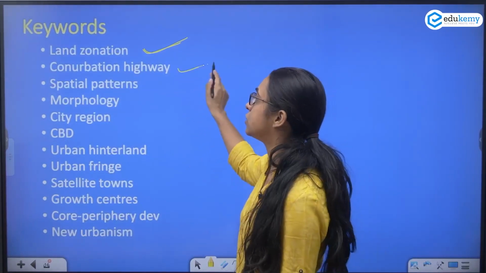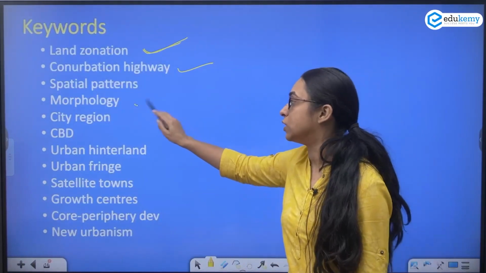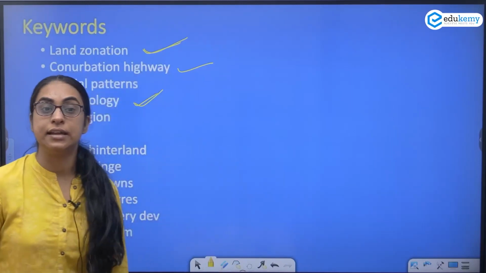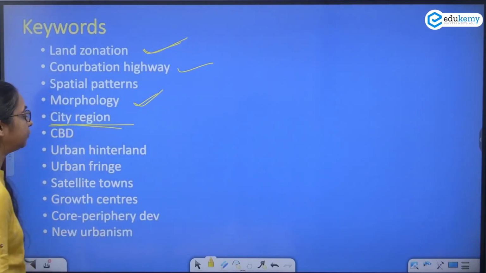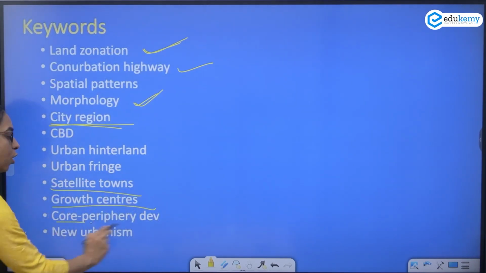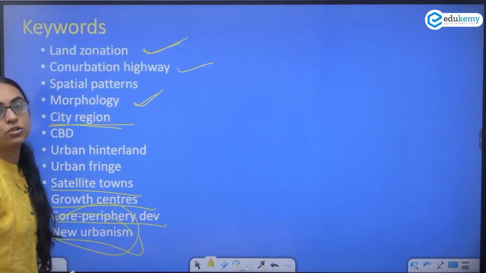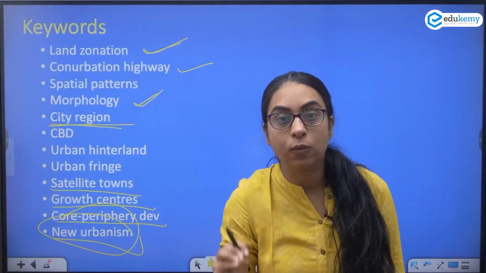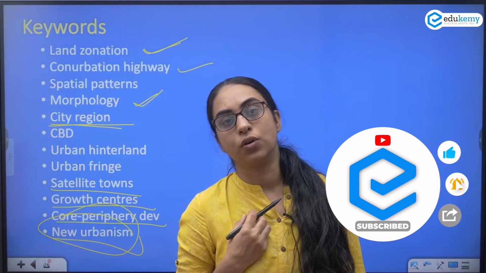We have conurbation highways, that we have already seen, the conurbation hubs, the morphology of the city, the way in which the city is arranged, the city region, city as an area, satellite town, growth centers, core periphery development, new urbanism principles like transit-oriented development, walkability, etc. So these are the keywords that you can try to use across your settlement geography answers.